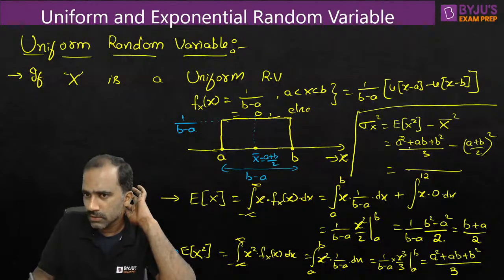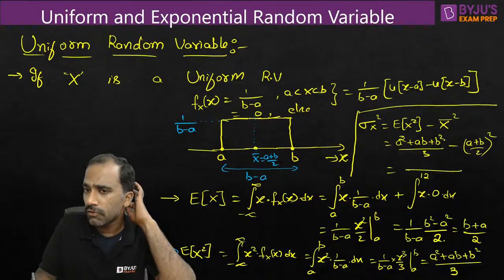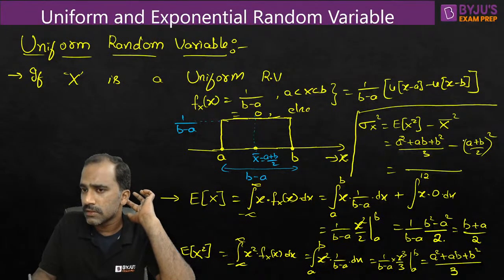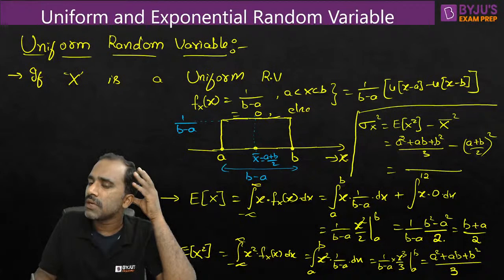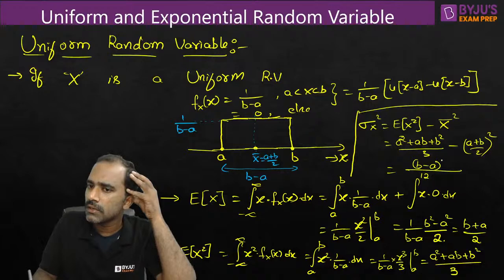If you calculate, this will be 4a square, 4ab, 4b square minus 3a square, 3b square, 6ab. So it will be finally b minus a whole square divided by 12.